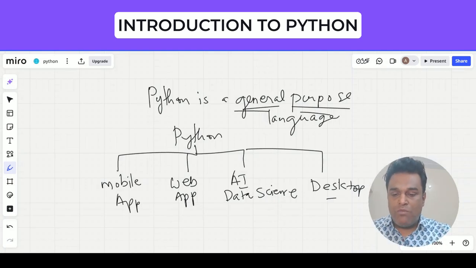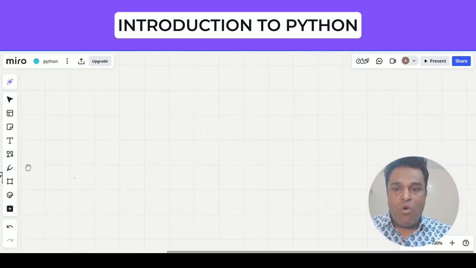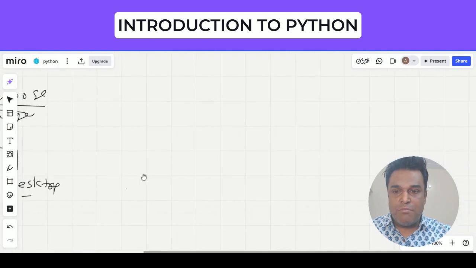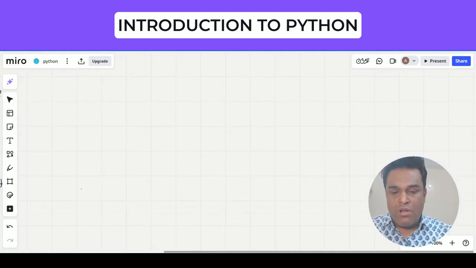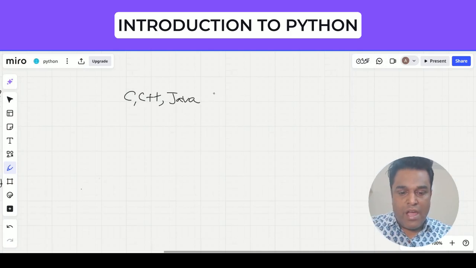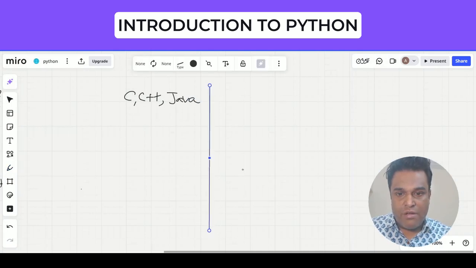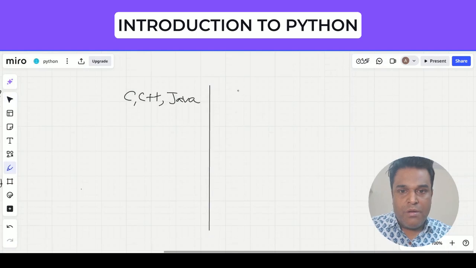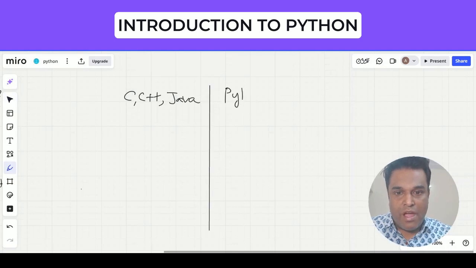Now we will shift over here, and we are going to understand what exactly the difference is between languages like C, C++, Java, and Python.